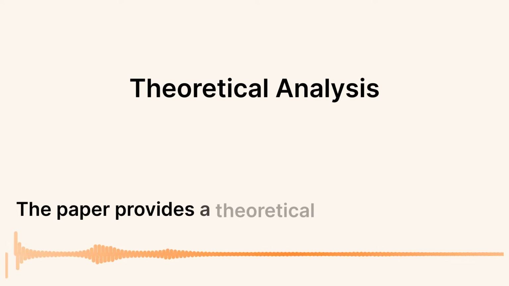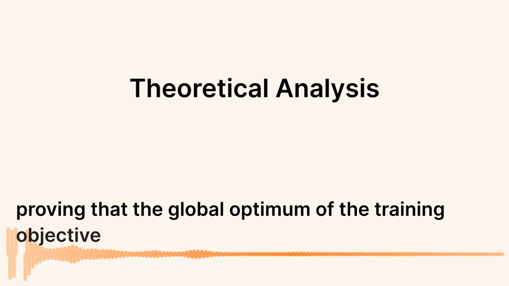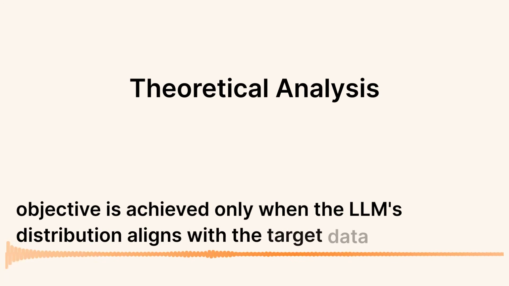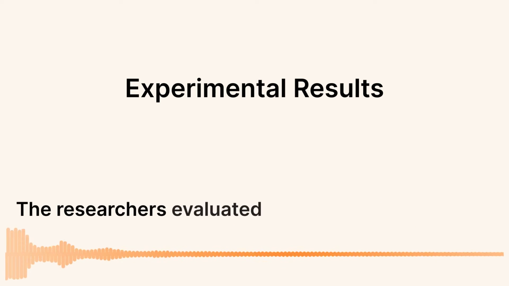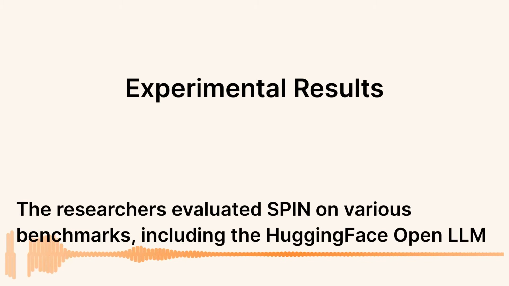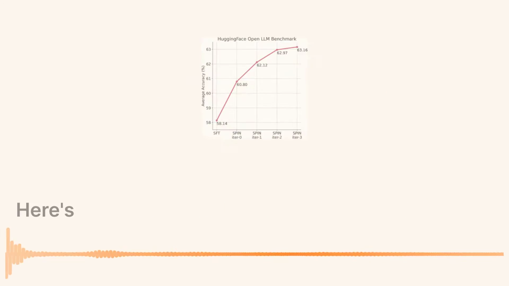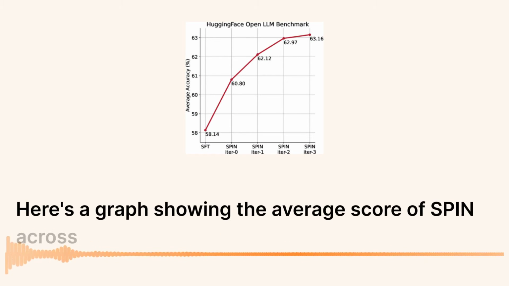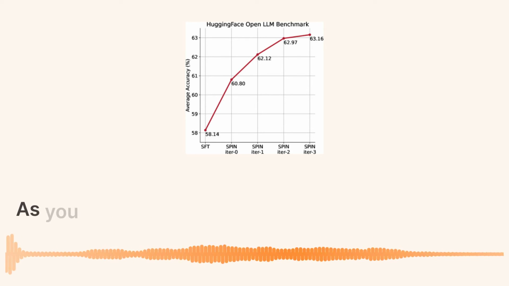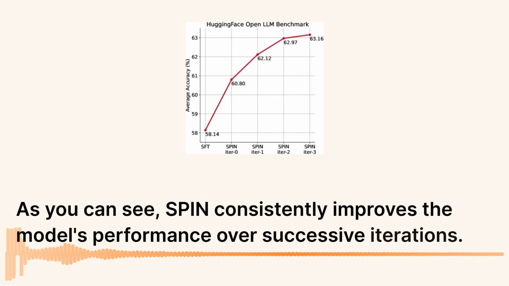The paper provides a theoretical analysis of SPIN, proving that the global optimum of the training objective is achieved only when the LLM's distribution aligns with the target data distribution. The researchers evaluated SPIN on various benchmarks, including the Hugging Face OpenLLM Leaderboard, MT-Bench, and datasets from Big Bench. Here's a graph showing the average score of SPIN across different iterations on the Hugging Face OpenLLM Leaderboard. As you can see, SPIN consistently improves the model's performance over successive iterations.